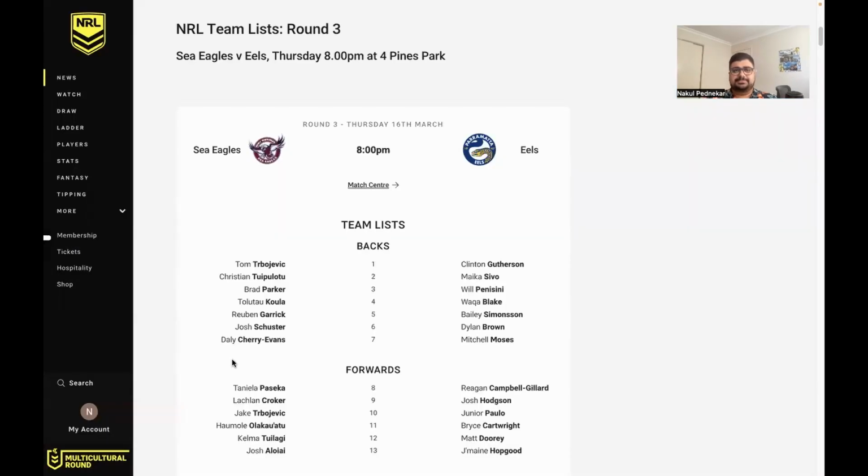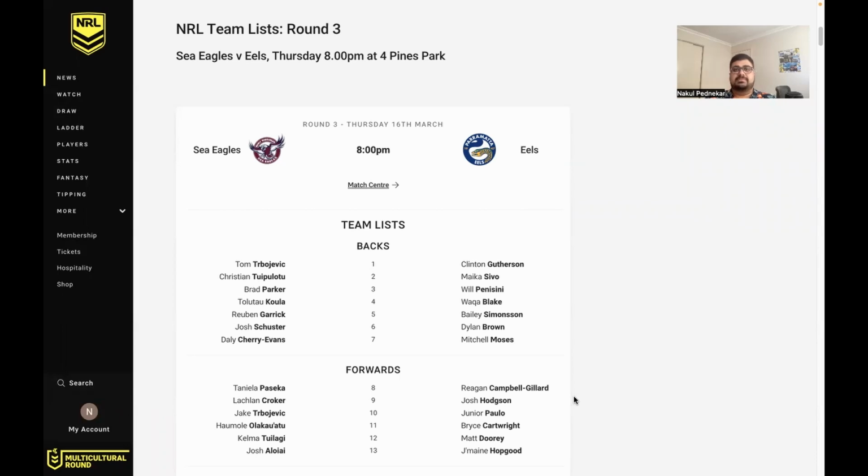So getting straight into it, this is going to be a really, really good game. Manly obviously smashed the Bulldogs in week 1. There was a bit of a dubious sin bin, and apparently that turned the tide of the game. I didn't watch the game, but from what I've heard, Manly were the better side, but probably the margin shouldn't have been as much as it was on the day.